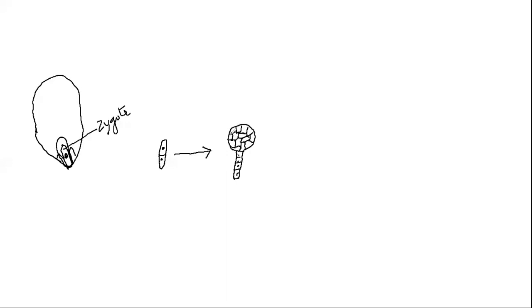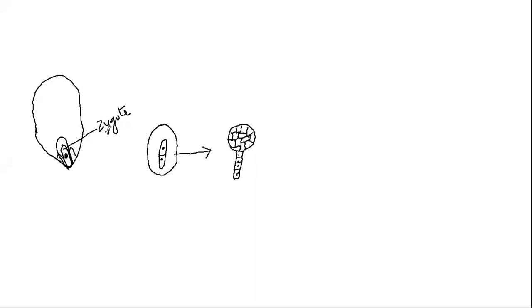Like that. So this is called the globular embryo. This structure developed from this cell, and this structure, a suspensor, develops from this cell. In fact, if we go by definition, this structure in itself is called an embryo.